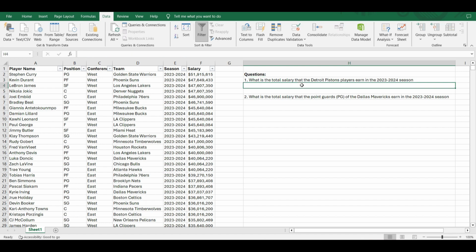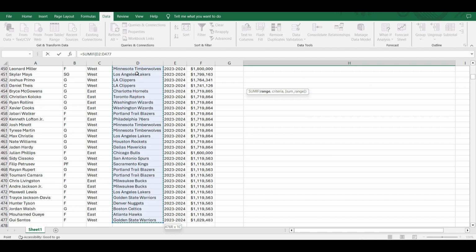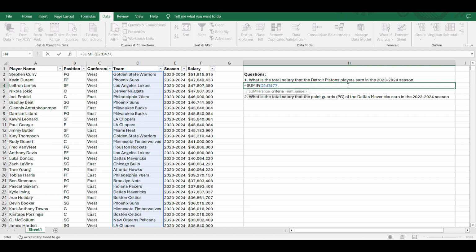season? In this case, since there's only one criteria that we're trying to meet, we want to use the SUMIF function. So we type equals SUMIF. The range is the range where we want to look for the criteria. Since it asks for the Detroit Pistons, we know that it's the team, so we select the team column, which is column D. The criteria is what we want to match, so in this case, the Detroit Pistons.